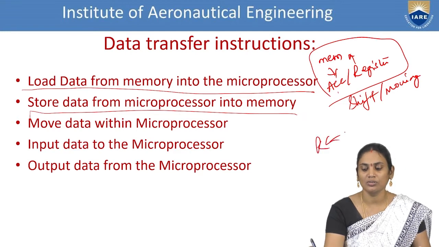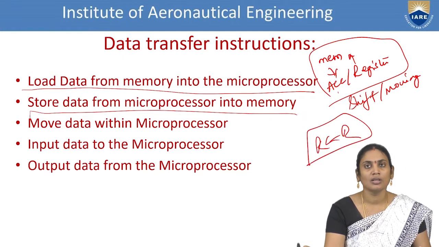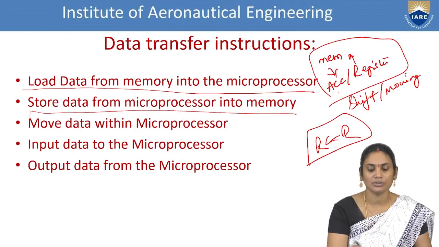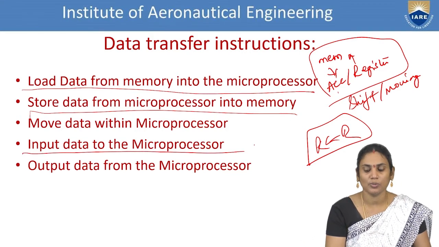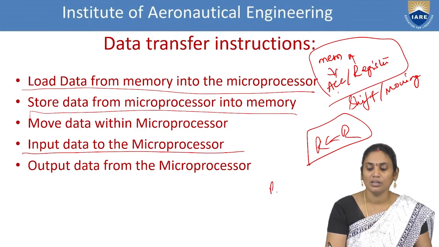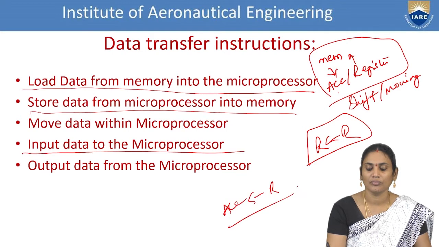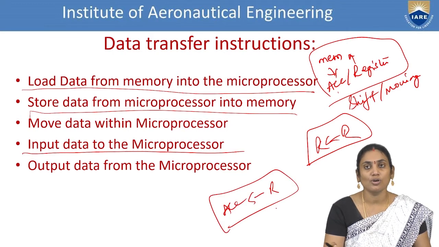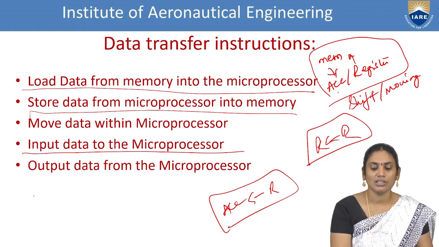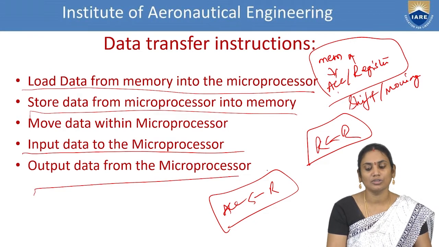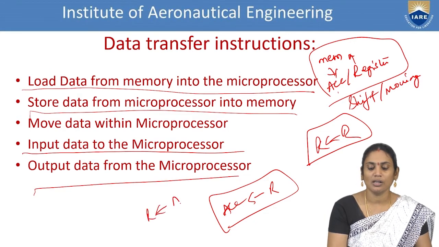Move data within microprocessor, that means register to register transfers. Input data to microprocessor, so you're giving register to accumulator. So these are the set of operations we are having. Next one is output data from microprocessor to register, similarly accumulator to register.